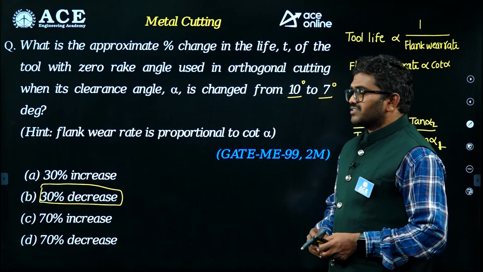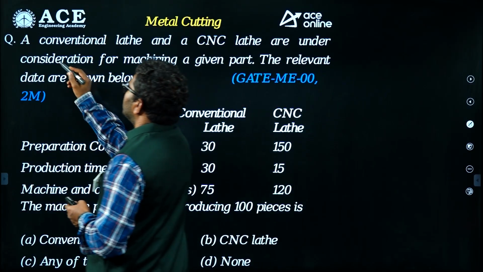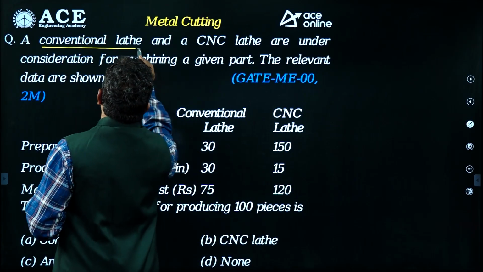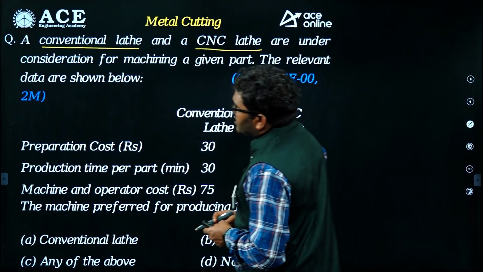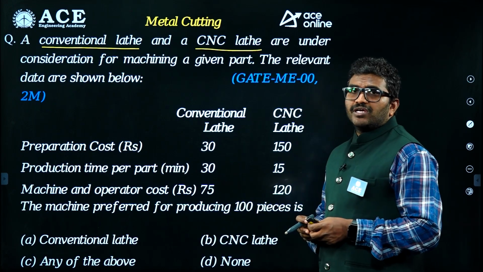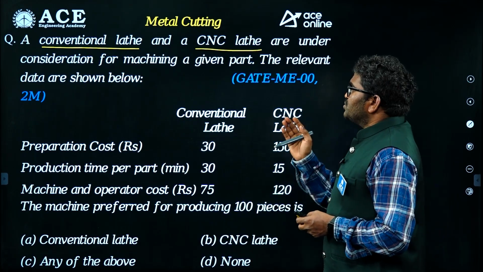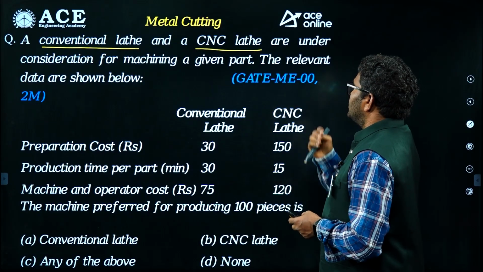A conventional lathe and CNC lathe. Remember, there are two lathe machines under consideration for machining a given part. So he is using two machines to do a machining operation: one is a conventional lathe, second is a CNC lathe.